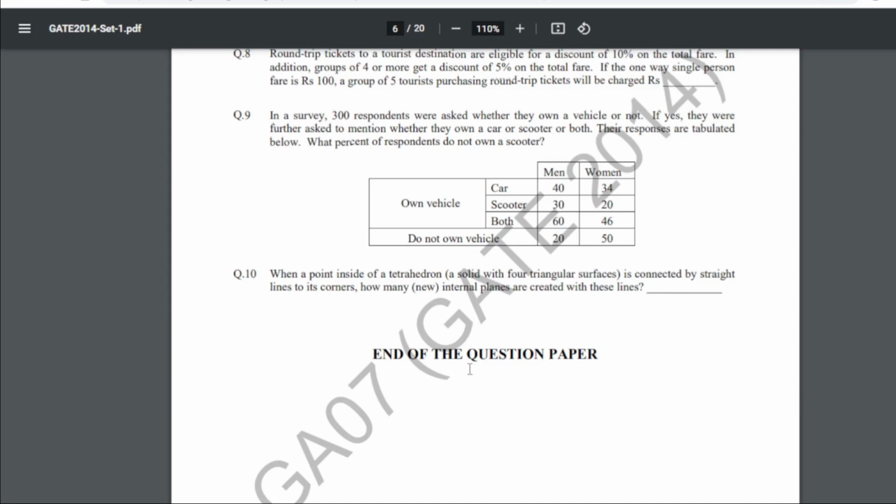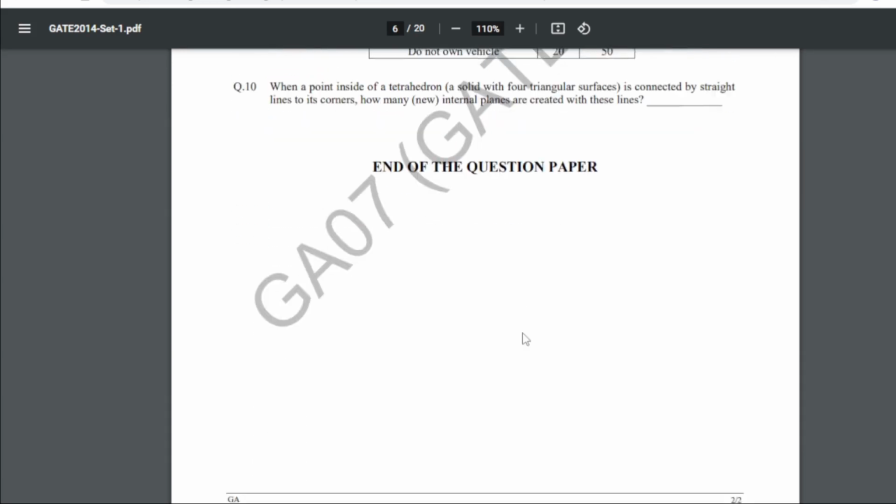Okay. So 10th is, when a point inside of a tetrahedron, a solid with 4 triangular surfaces, is connected by straight lines to its corners, how many new internal planes are created with these lines? So for question 10, our answer is 6.